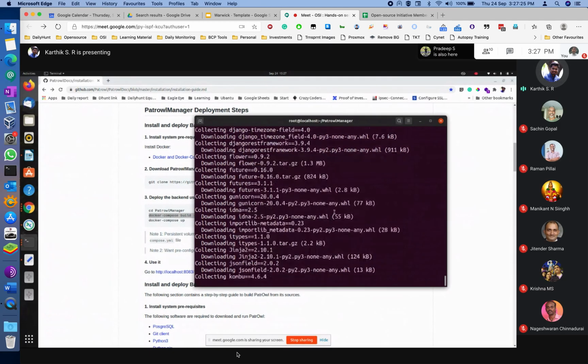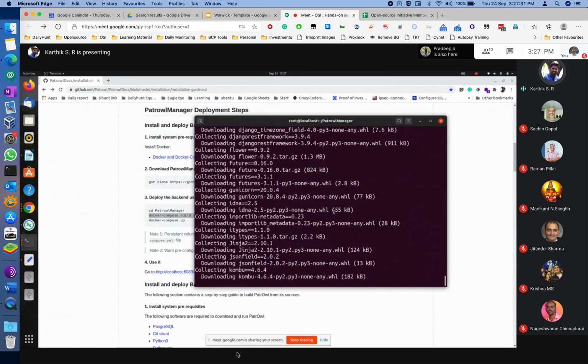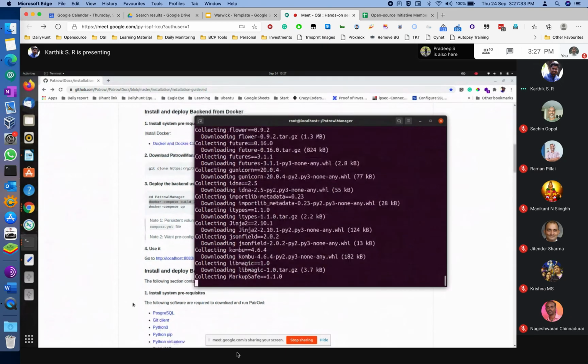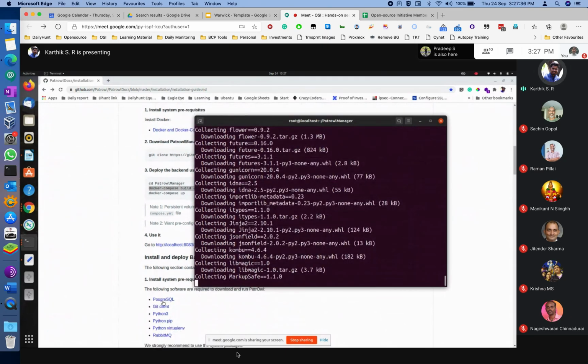Right now Docker Compose is building the file by downloading all the required software, like Python, SQL, PostgreSQL, Python, pip, everything, through that Docker Compose repository.